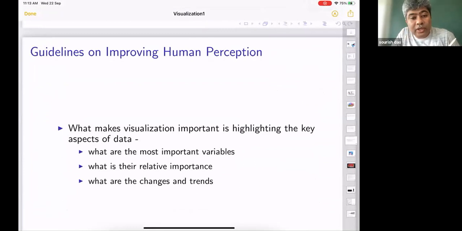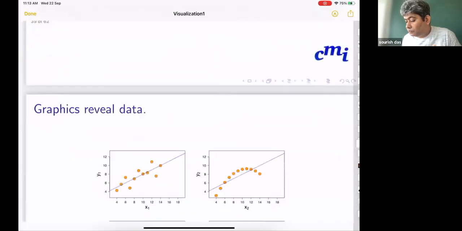What makes visualization important is highlighting the key aspects of the data. And what are the key aspects? What are the most important variables? What is their relative importance, and what are the changes and trends? If you always focus on these three aspects, that typically helps you to go through what you need and what you need to do.